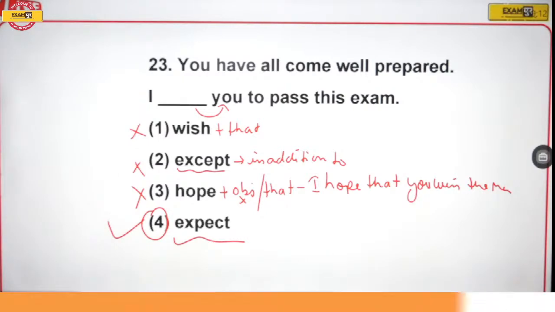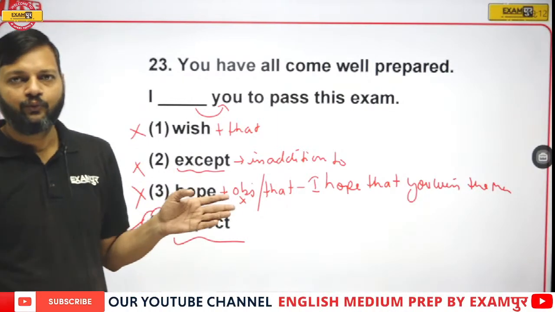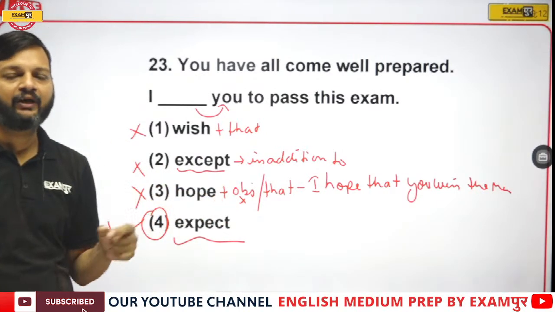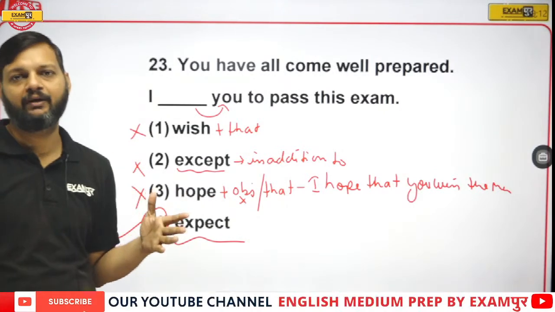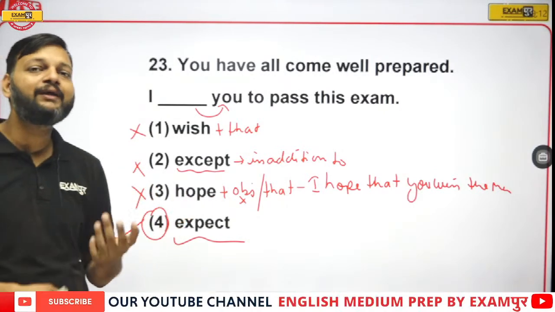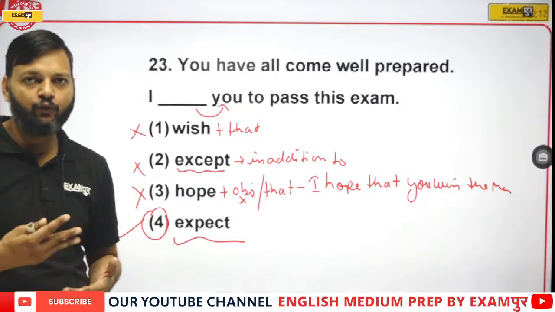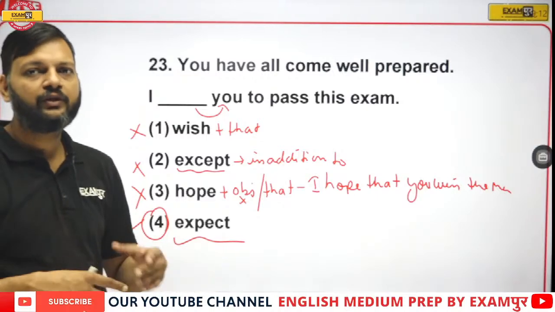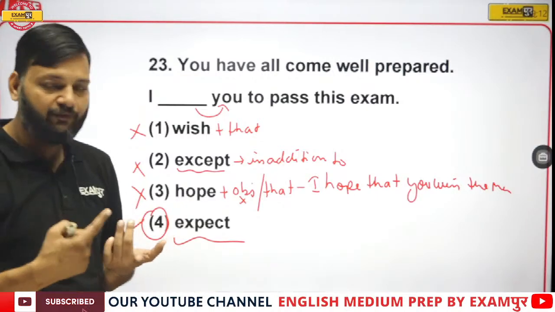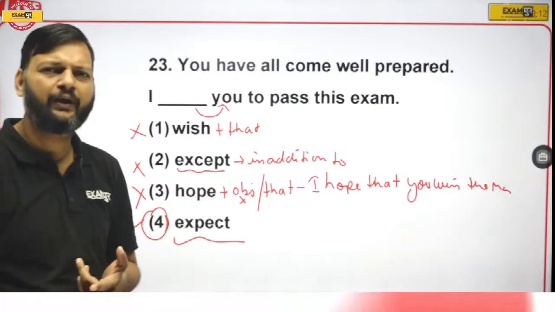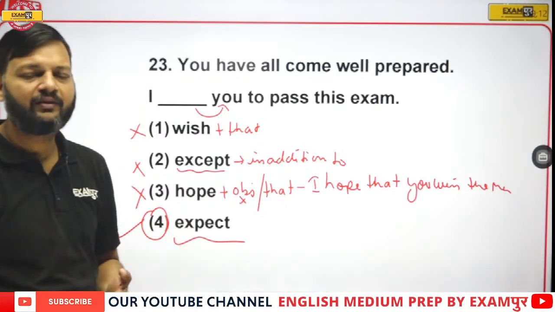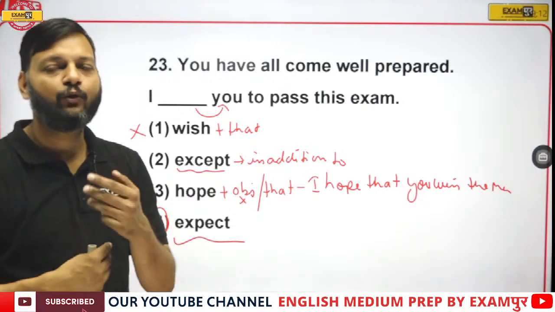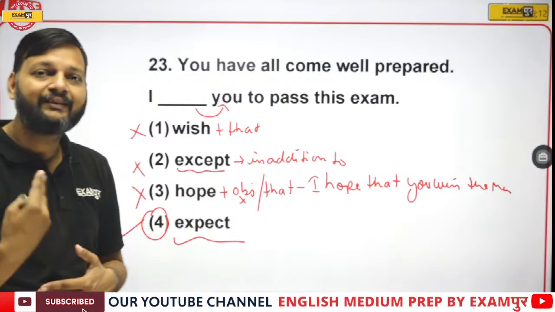Okay, I did not tell you the answer meaning wise. I told you the answer according to the structure of grammar. Because you may be confused if you try to solve this question using the meaning. You will be confused that wish can be the answer, that hope can be the answer, that expect can be the answer. But to be very clear with the answer, you need to know the exact structure, that hope and wish are followed by that, not object.